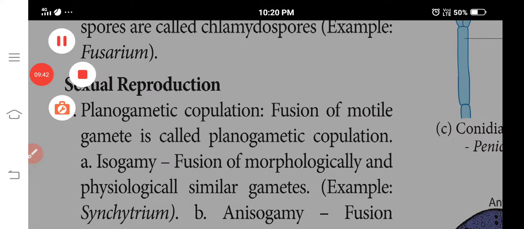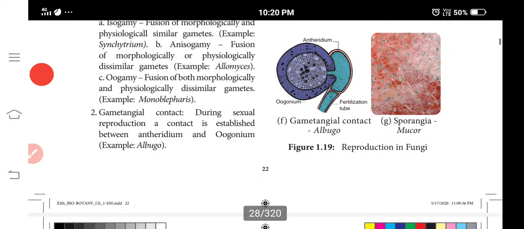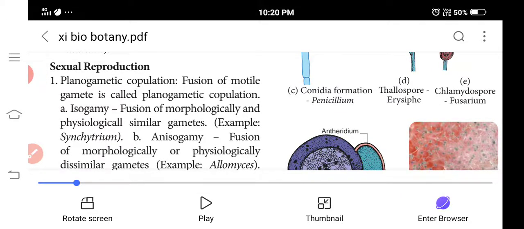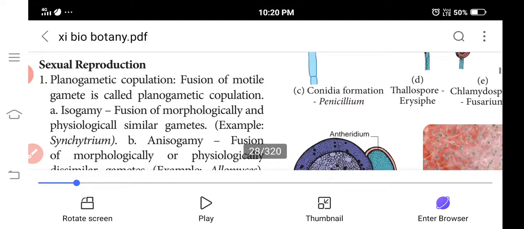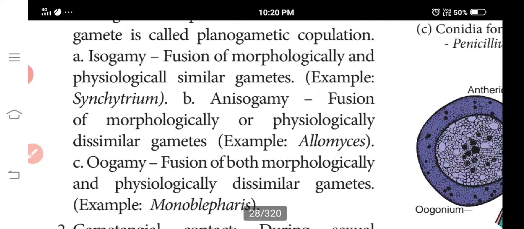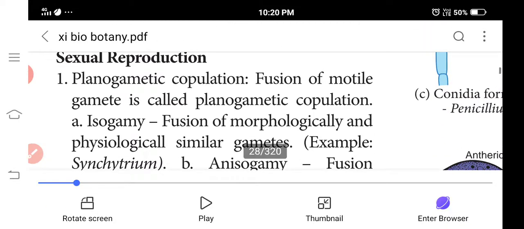Sexual reproduction means the presence of gametes. Planogametic copulation: fusion of motile gametes is called planogametic copulation.